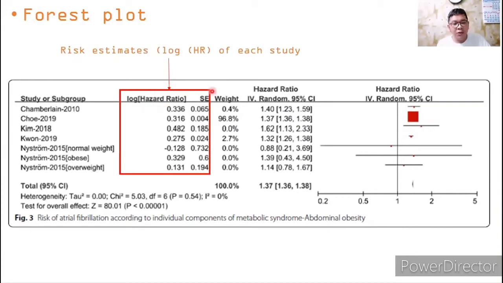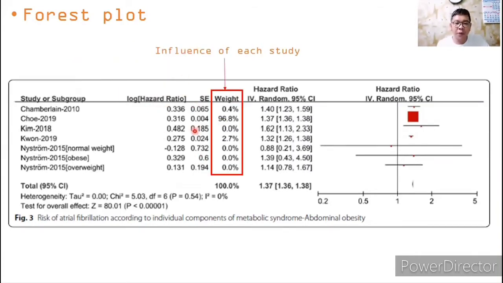It is also noted here the standard error of this effect size. The next one is the weight, which measures the influence of each study. As you can see, the study of Cho 2019 has the greatest influence among all of the studies in the area. The next one is the hazard ratio.